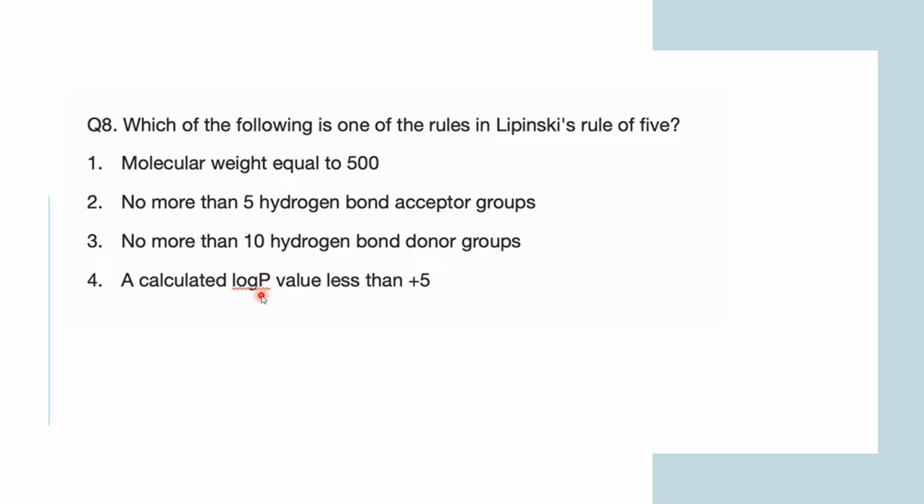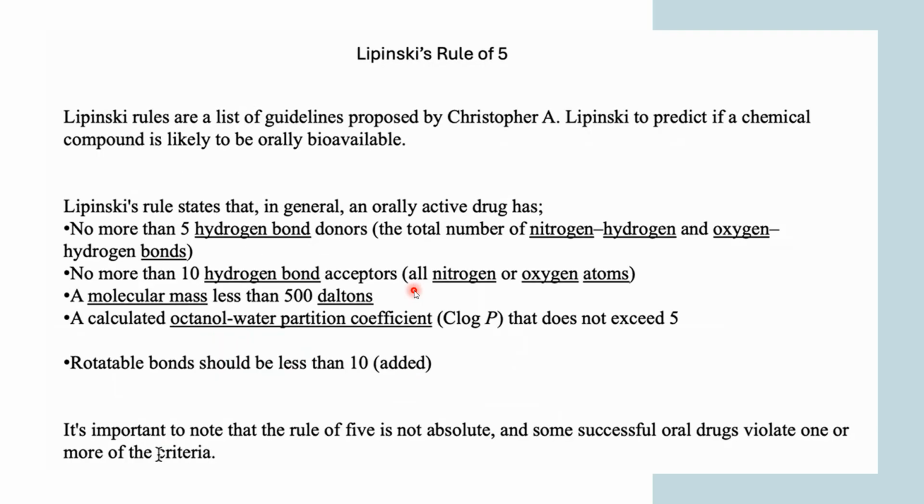A calculated log P value that is less than 5. So the fourth option is the correct one, that is, a calculated log P value, the partition coefficient, should be less than 5. So this is the Lipinski rule of 5. These 5 points are governed by Christopher Lipinski. So I hope it is clear what this Lipinski rule of 5 is.